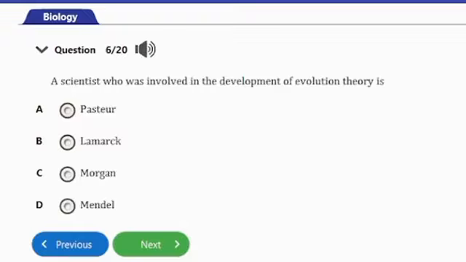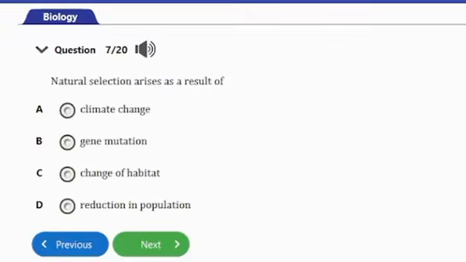Question number 6. A scientist who was involved in the development of evolution theory is A. Pasteur, B. Lamarck, C. Morgan, D. Mendel. So guys, the answer to this question is option B here, and that's Lamarck. So Jean-Baptiste Lamarck was the French biologist who was one of the first to propose that evolution occurred, and he is actually known for the theory of inheritance of acquired characteristics. So that's it for that question. Let's consider the next question.